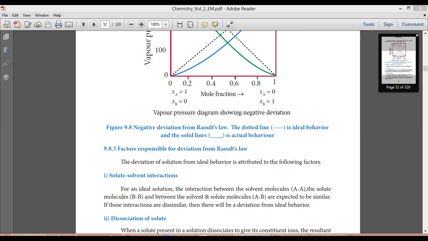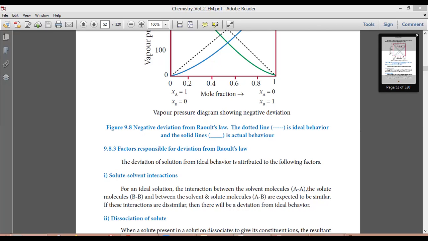Now comes association of solute. Here the association of solute molecules can also cause deviation from ideal behavior. For example, in solution acetic acid exists as a dimer by forming an intermolecular hydrogen bond, and it also deviates from the ideal behavior, that is Raoult's law.